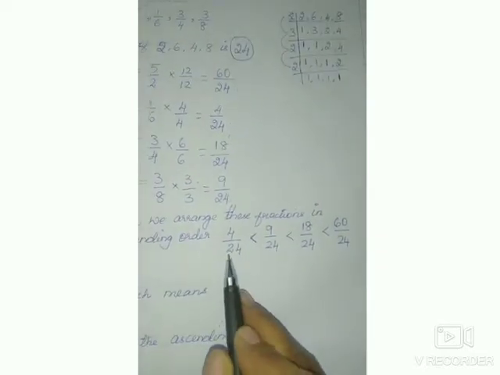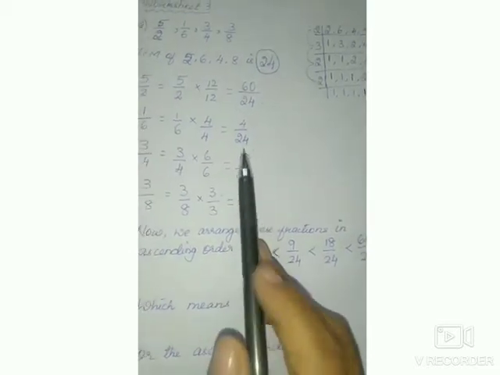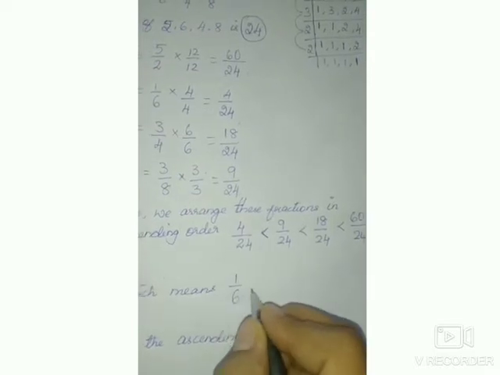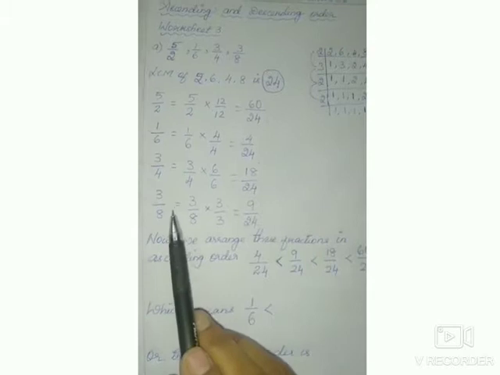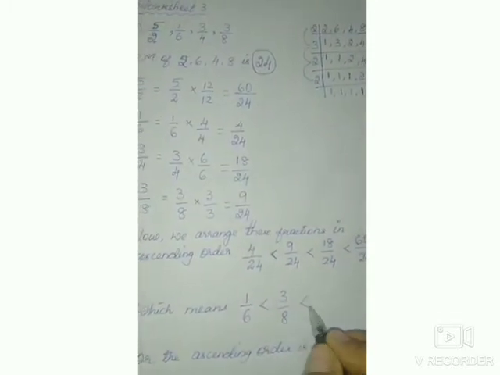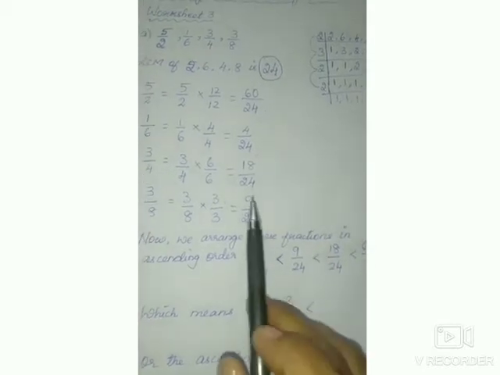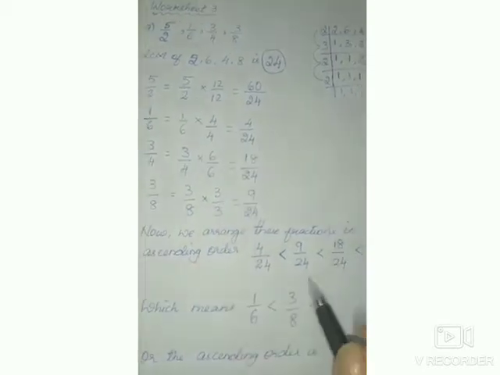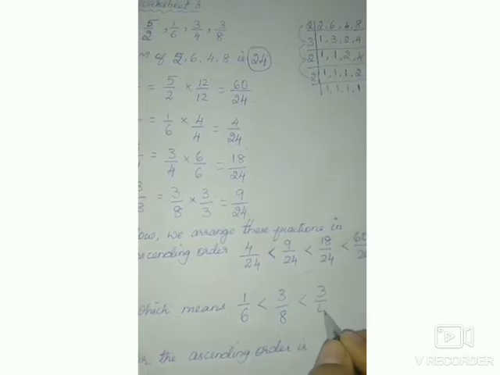Next, the actual fraction of 4 by 24 is 1 by 6, which is less than 9 by 24. The actual fraction of 9 by 24 is 3 by 8, which is less than 18 by 24. The actual fraction of 18 by 24 is 3 by 4, which is less than 60 by 24.